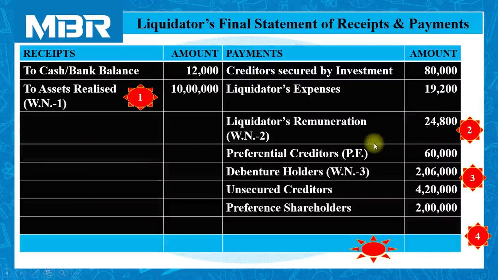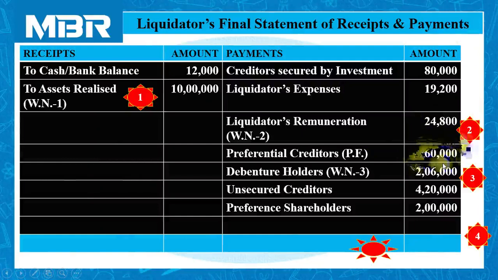After making payment to liquidator's expenses and remuneration, now it is time to pay the amount to preferential creditors. As per the information given to us in the additional information, we have preferential creditors in the form of provident fund. For this, a separate calculation is not required because one and only one item is given for preferential creditors. So I have mentioned in the bracket provident fund, and the amount of provident fund is rupees 60,000.